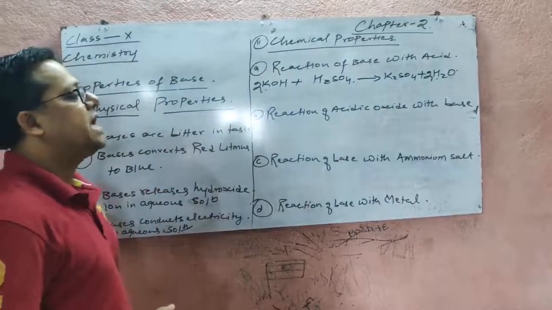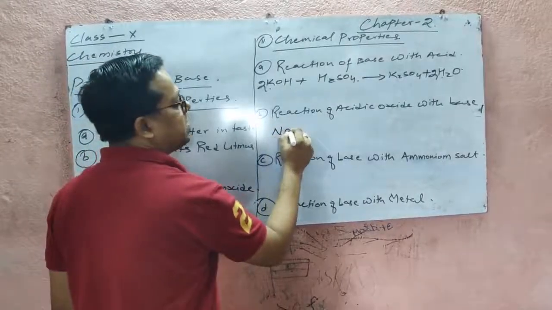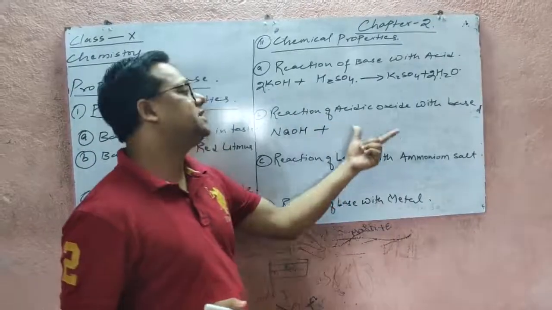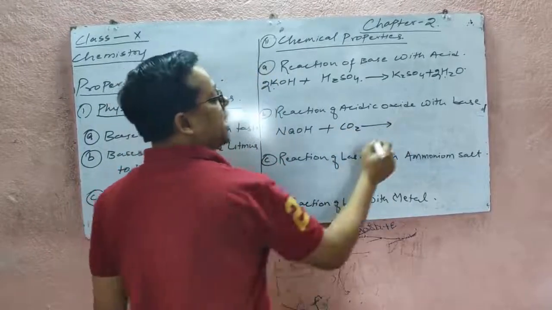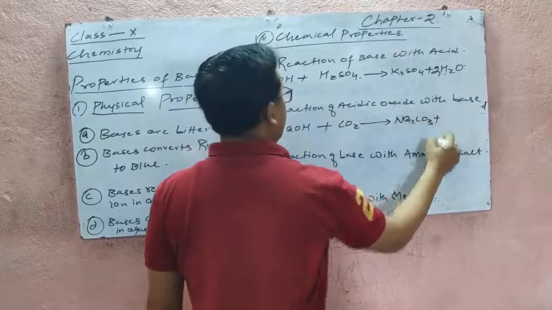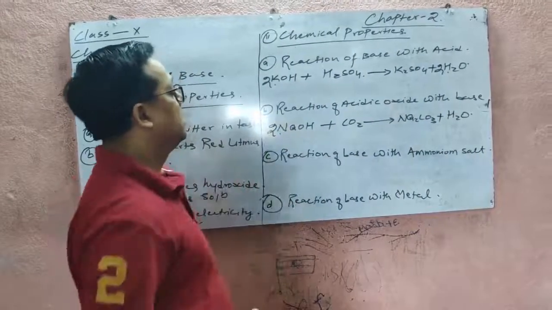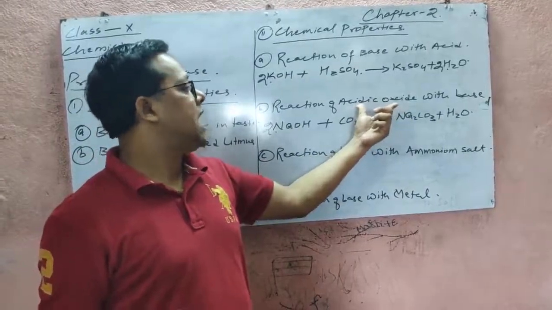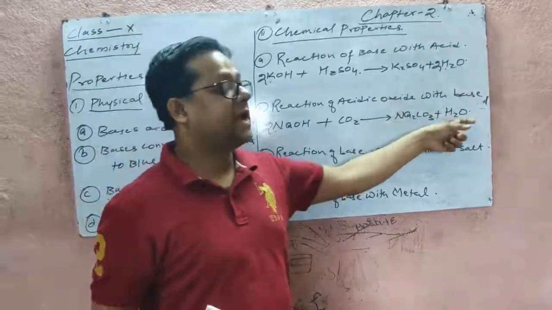Now the second is the reaction of acidic oxide with base. Suppose that we take a base, sodium hydroxide, and we take an acidic oxide. Acidic oxide is a non-metallic oxide. Suppose carbon dioxide. What will it form? It will form a salt, sodium carbonate, along with water. So when the acidic oxide is a non-metallic oxide, we can also say it is a type of acid. And when acid reacts with base, it always forms salt and water.